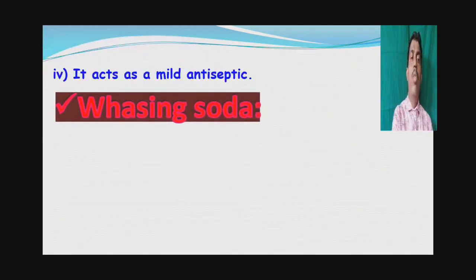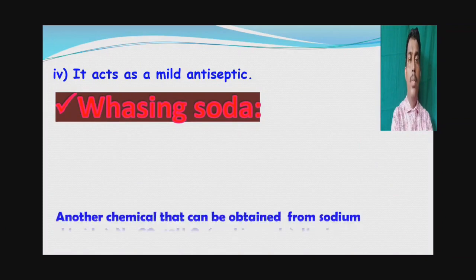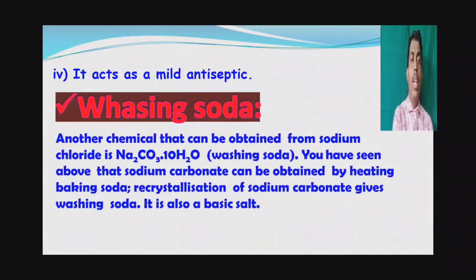Next one, washing soda. Another chemical that can be obtained from sodium chloride is Na2CO3·10H2O. Sodium carbonate and 10 moles of water, that is nothing but washing soda. You have seen above that sodium carbonate can be obtained by heating baking soda. Recrystallization of sodium carbonate gives washing soda.